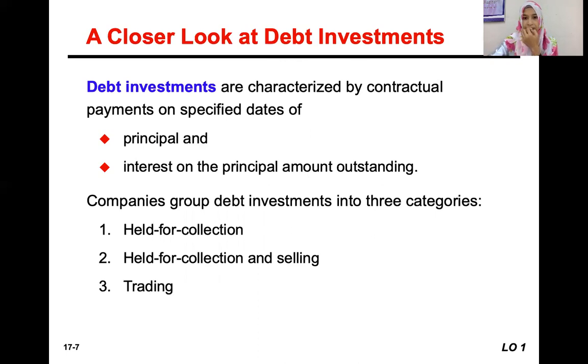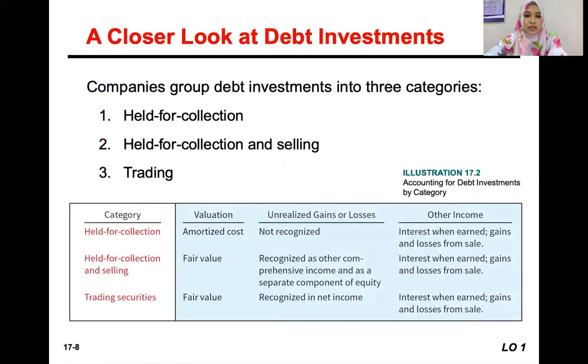Okay, held for collection, I mentioned to you, when we buy that bond, we want to hold it until maturity. Held for collection and selling, we buy it but we don't really intend to wait until the maturity date. We may sell before the maturity date. But trading is purposely to gain from the fluctuation of the market price of the bond. Yeah? So it's for trading purposes.